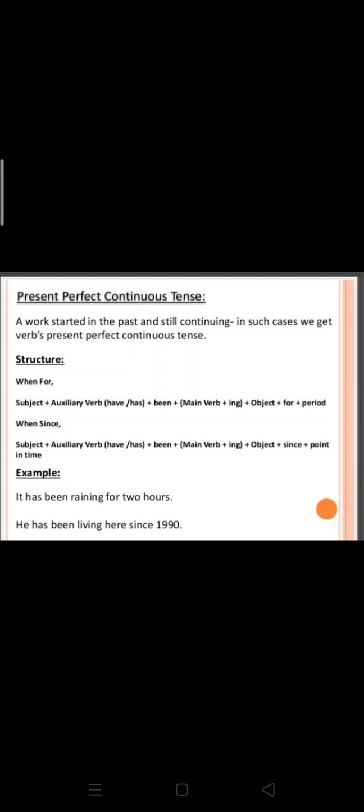When we are talking about a time period we use for. When we are talking about the beginning of the time then we are using since. He has been living here since 1990. He has been playing football since morning, or he has been playing football for 2 hours. So here we are giving a time period. So when we are talking about a time period we are using for, and when we are talking about starting time we use since. So I hope the concept is clear to you all.